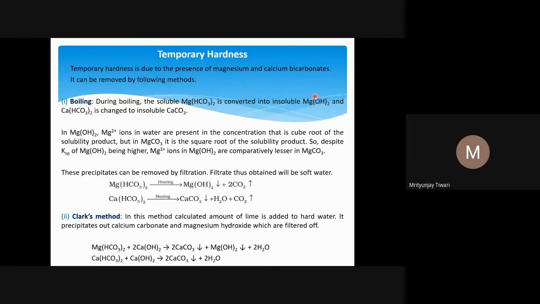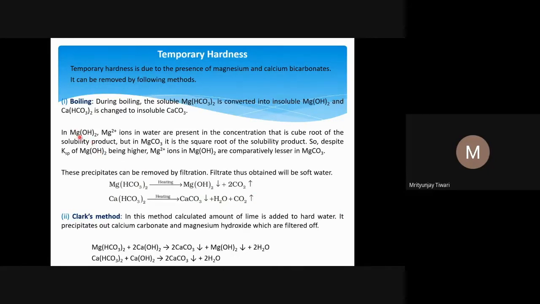The solubility product, Ksp, is very small, and because it is very small, it precipitates out. Most of the Mg(OH)2 is precipitated out, and you can filter it out. Similarly, calcium bicarbonate forms calcium carbonate, not calcium hydroxide, which gets precipitated, and we filter it out to get soft water. The filtrate will contain the soft water.